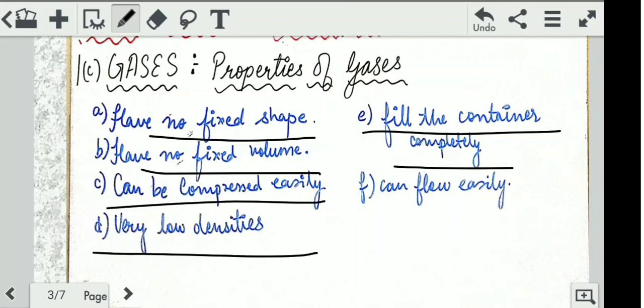It has very low density. Do you feel gases? No. In fact, we live in a gas, right? What does our atmosphere contain? It contains air. What is air? Air is gas. We live in gas. So it is so light in weight that we don't even feel it. This shows that it has very, very low density. And obviously, it can flow easily. It can flow from one end to another very easily, right?